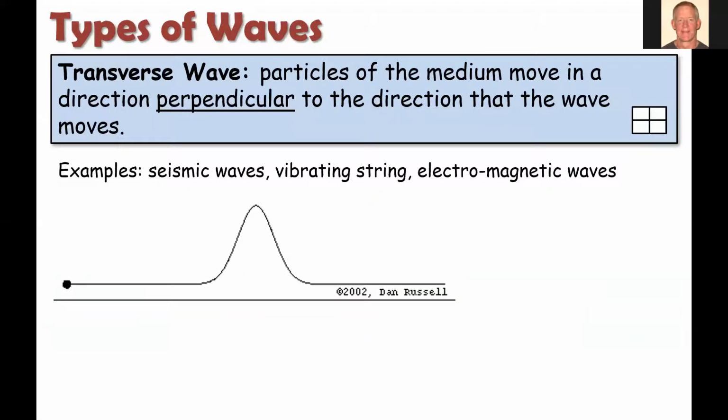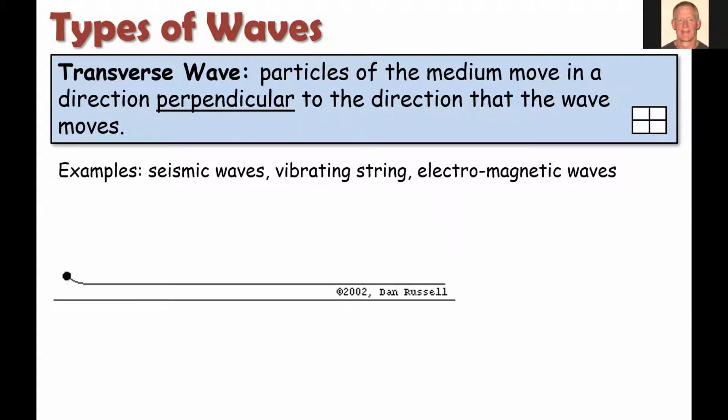All right, let's look at different types of waves here. The first is a transverse wave, and this is where particles of the medium move in a direction that is perpendicular to the wave. Okay, perpendicular is the key word here. So if you look at the string or the rope in the example here, we flip it up and bring it back down. So notice the wave in the string is displacing the string vertically. It moves it up and then back down again as the wave passes through it. So you've done this before, taking a rope or a jump rope and flipping it.